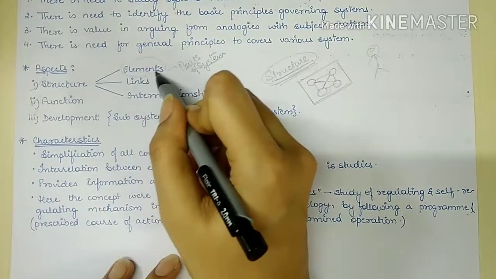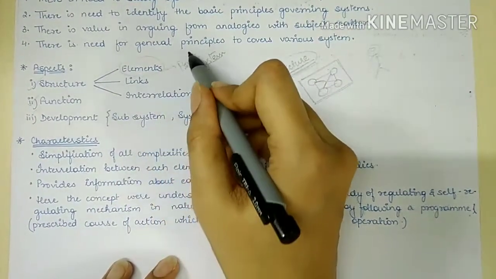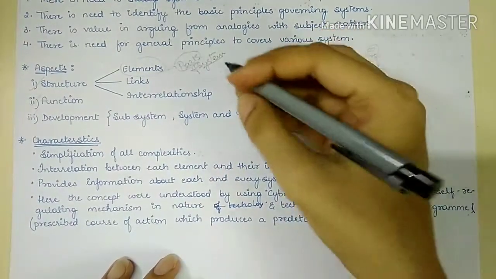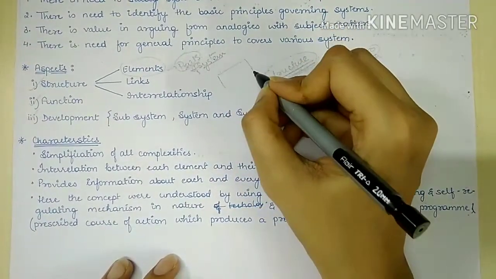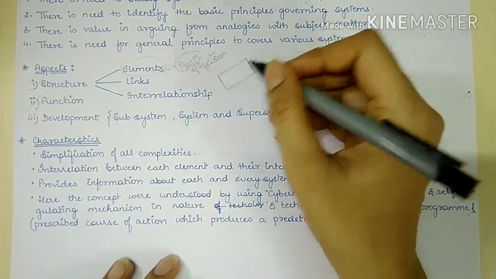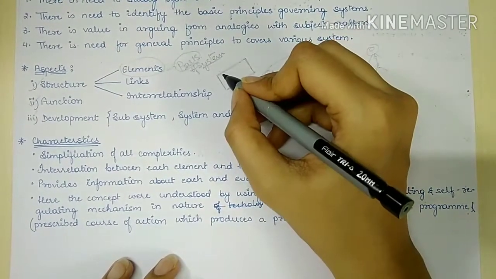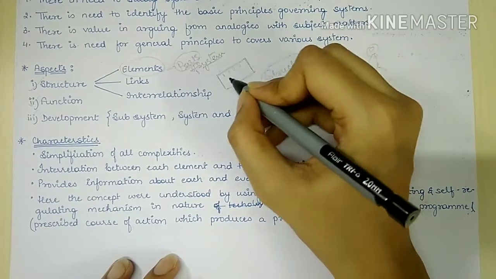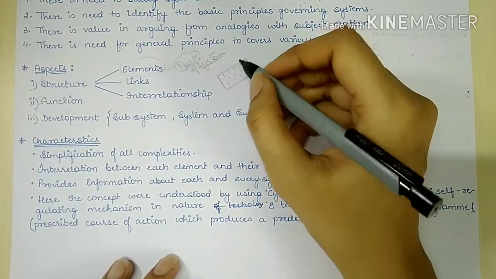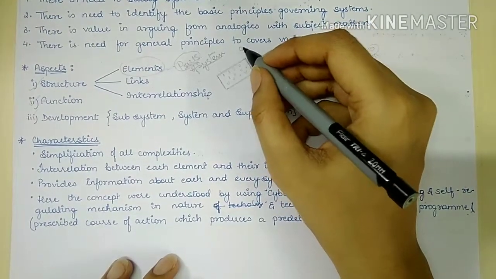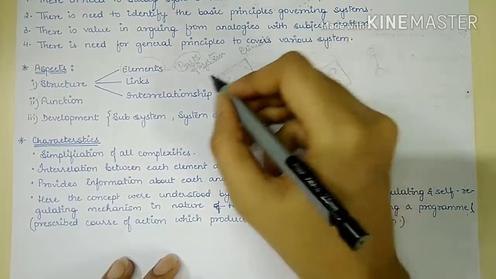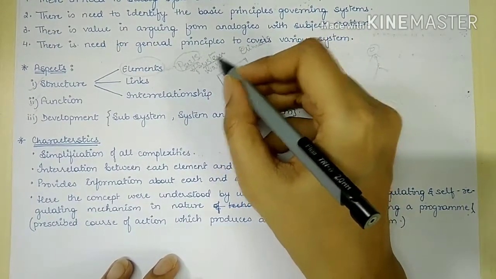So this was element. Now all these parts, how they are interconnected with each other. Like for example, if we say this is our field, let's take this field as a system. So here we grow crops. These crops are dependent on rainfall, we can say climate, water, soil.